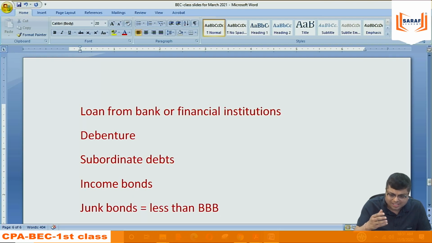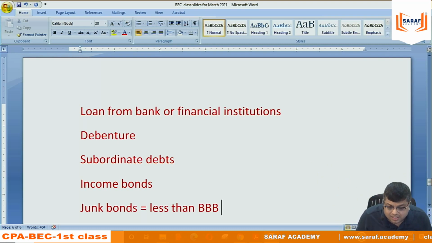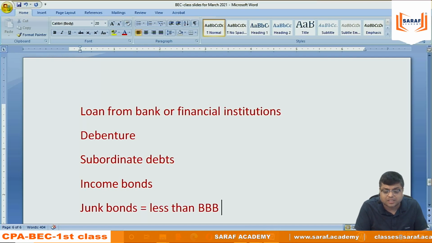Yes, it was a certain different thing. I will come to it. It was slightly different, but you can say junk bonds. These bonds are purchased by those investors who are ready to take high risk. I can say venture capitalists. Venture means risky. There are venture capitalists in India, SBI Venture Capital, ICICI Venture Capital. Many organizations are ready to take risk because they want 20, 30, 35% return, so they will invest in these bonds.